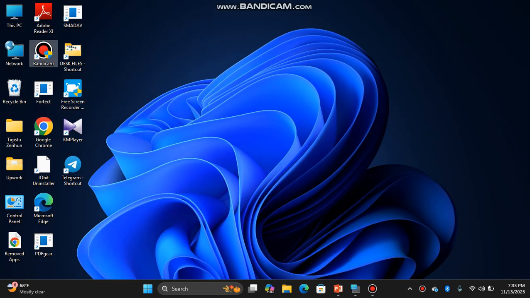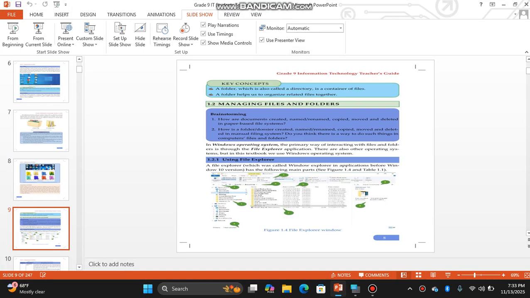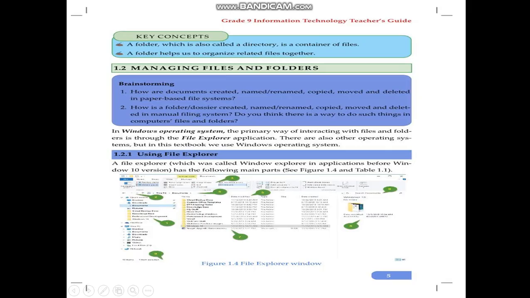Maybe simple, but the usage is very high. It is an essential part of the Windows operating system. We can easily control the computer system when we use File Explorer properly.